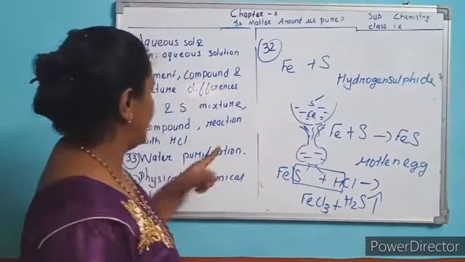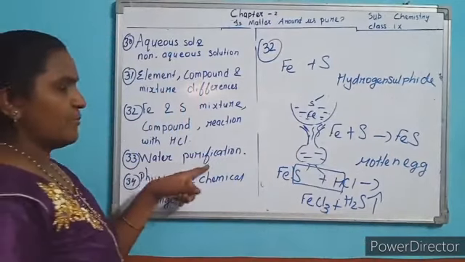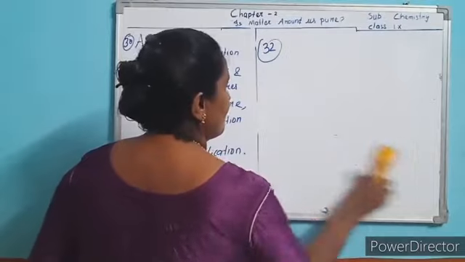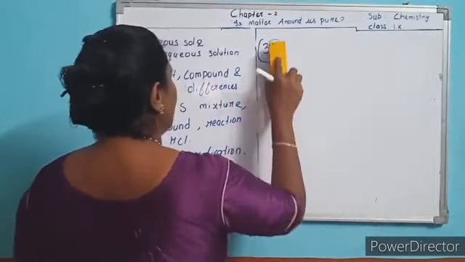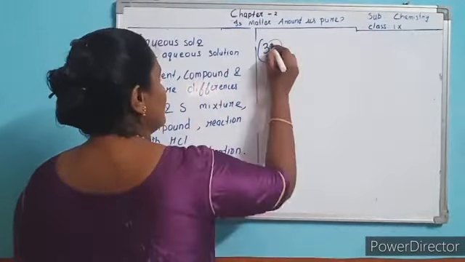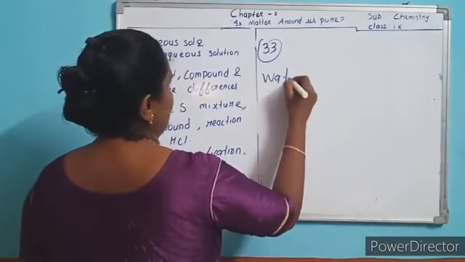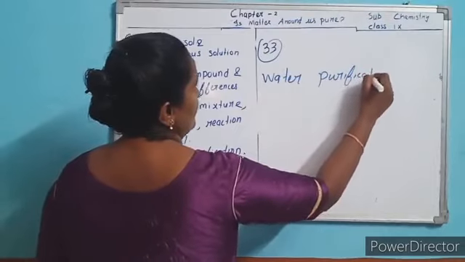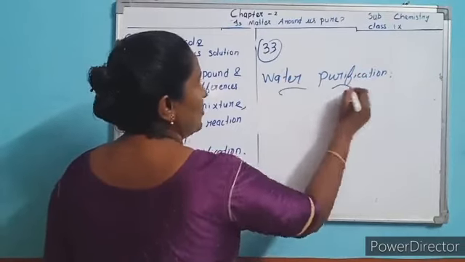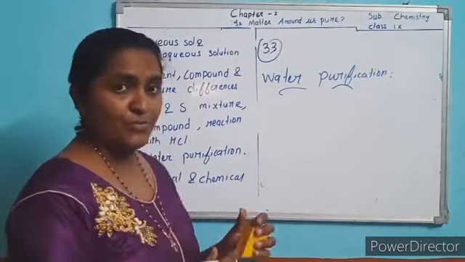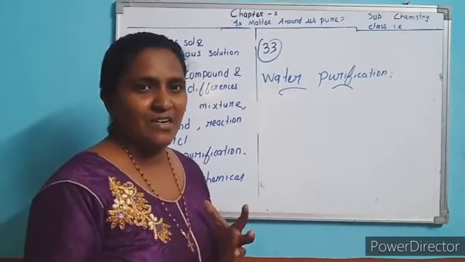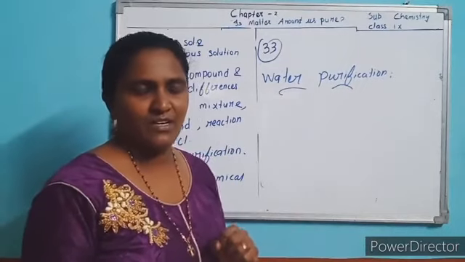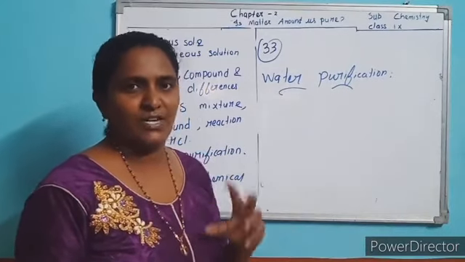Shall we move to next? Next one is the water purification method. Okay, now you are going to purify the water. Why do you have to purify water? Because many impurities or waterborne disease-carrying germs will be there in the water. So it is necessary to drink pure water.